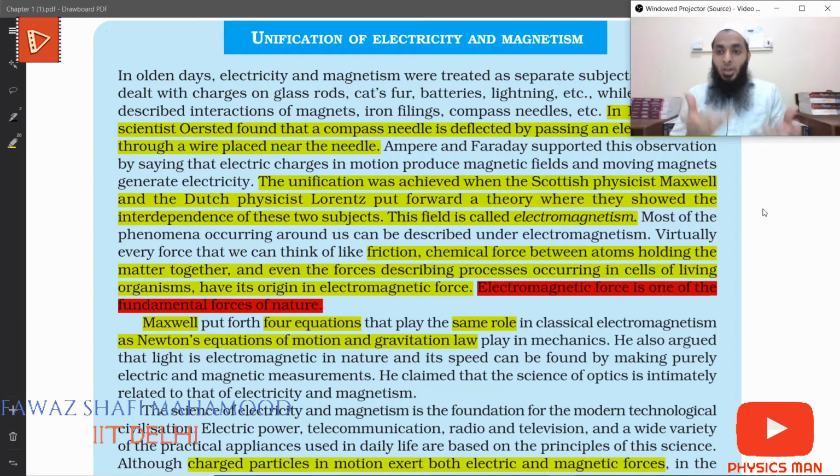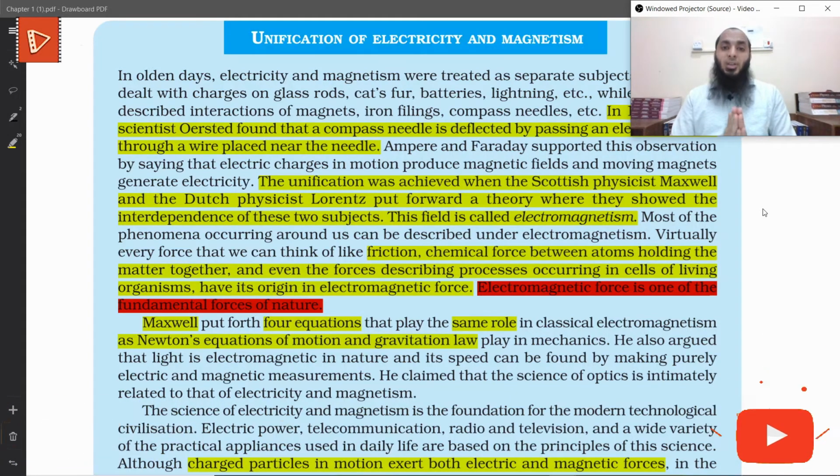Anyway, we'll continue with what we were doing in this series. We are doing NCERT read along of chapter number 1, electric charges and fields. So let's start.